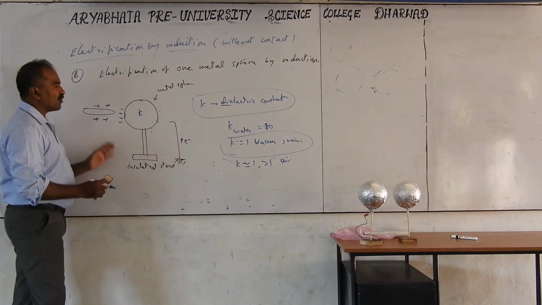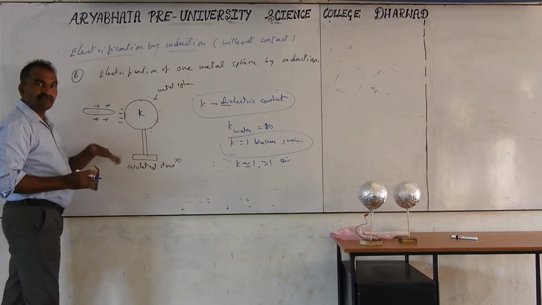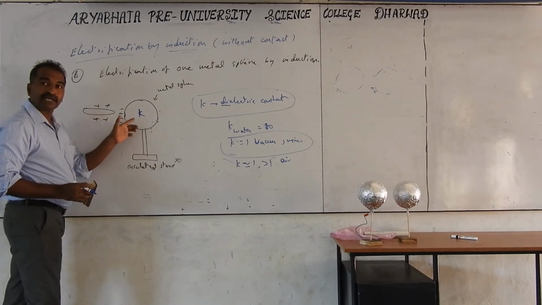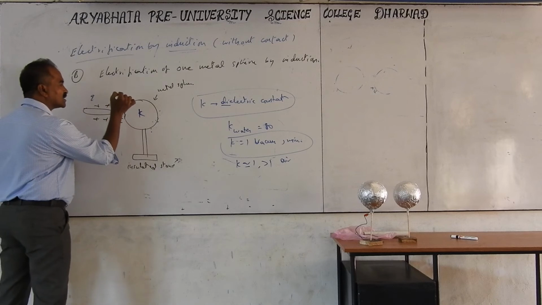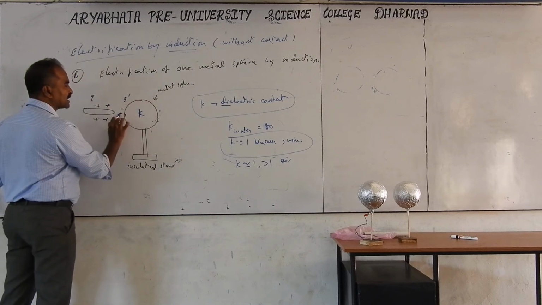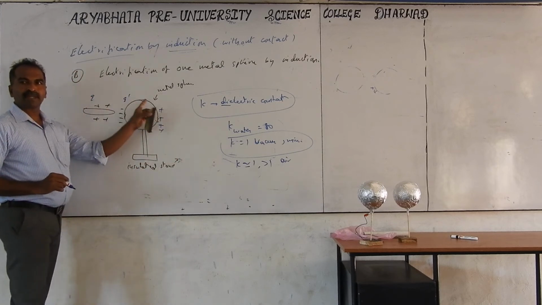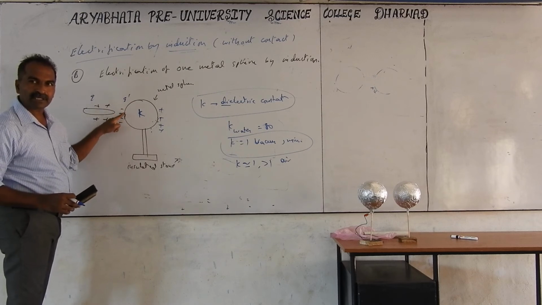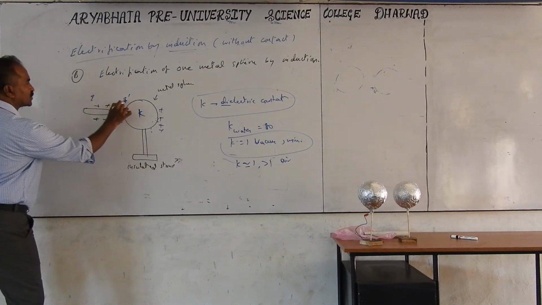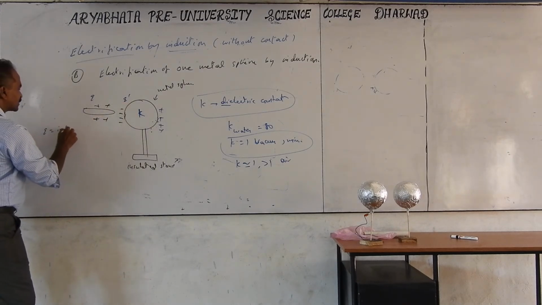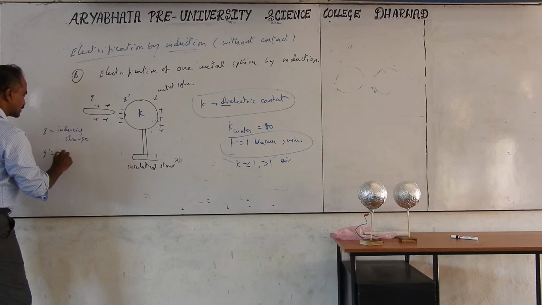So if I take this, how much charge is induced on this material depends on the value of K. If the K value increases, then this charge value also increases. Q is the inducing charge. The charge present on this is taken as Q prime, plus or minus Q prime, and if I connect it to the other, what you get is the opposite charge. So how much charge is induced depends on the value of K. This Q is called the inducing charge, and Q prime is called the induced charge.